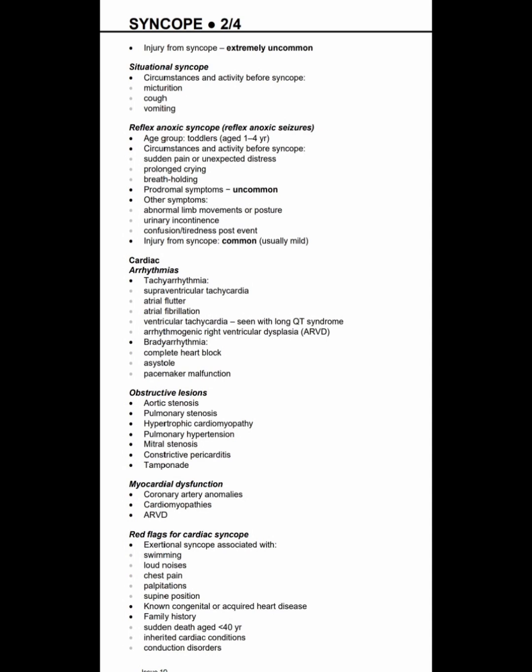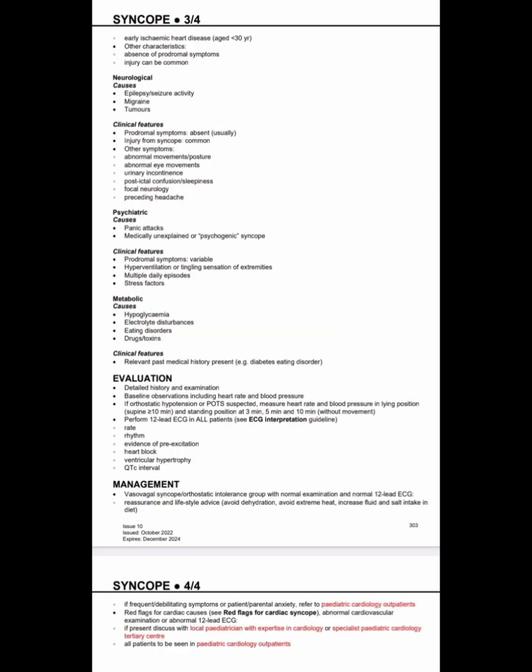These red flags are exertional syncope associated with swimming, loud noises, chest pain, palpitations, supine position, known congenital or acquired heart disease, family history of sudden death at age less than 40 years, inherited cardiac conditions and conduction disorders. The red flags also include early ischemic heart disease at age less than 30 years. Other characteristics are absence of prodromal symptoms; injury can be common.